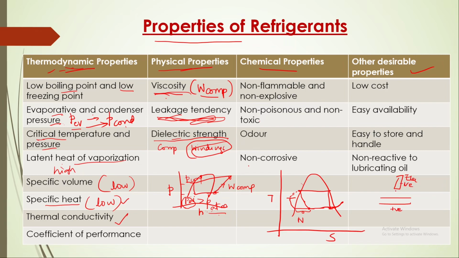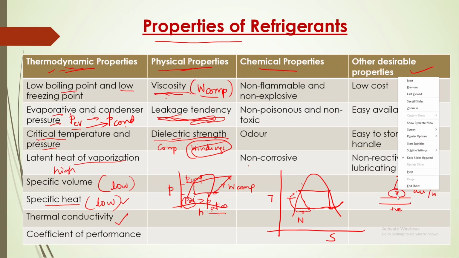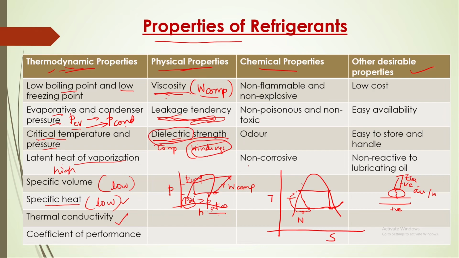At some voltage, the dielectric medium, which is air in this case, its resistance will be broken and electricity will pass through this arc. Similarly, this refrigerant should not lose its dielectric strength because of electricity. That is also an important physical property.